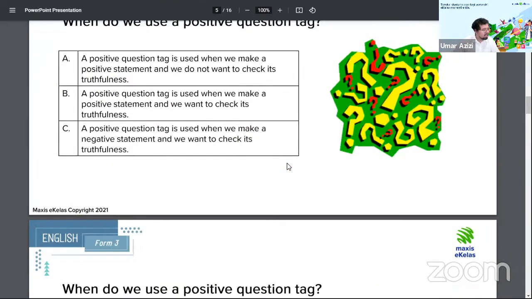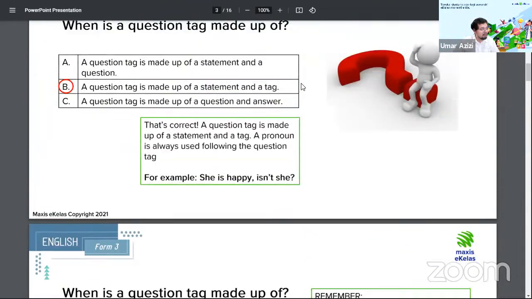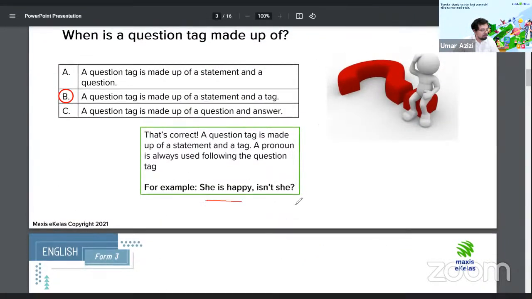What are we talking about today? We're talking about question tags. What is a question tag made of? It's made of a statement followed by the tag itself. So this is a statement, this is the tag. All right, so if you understand this, you're good to go. You don't have to guess anymore. So that's the format we're looking at.